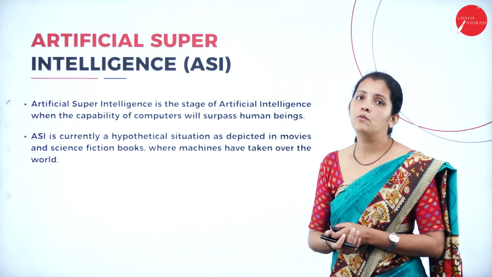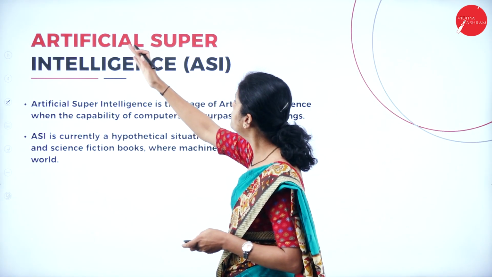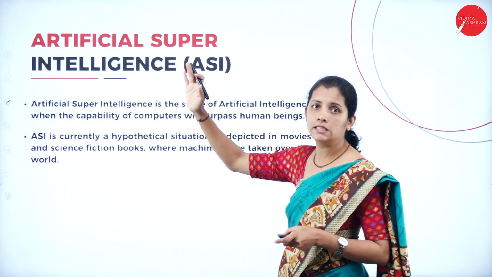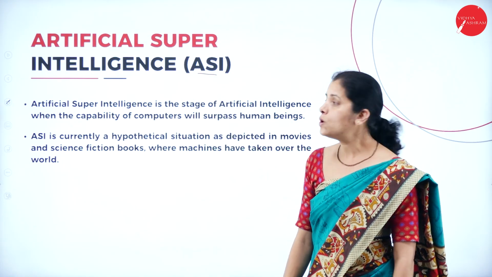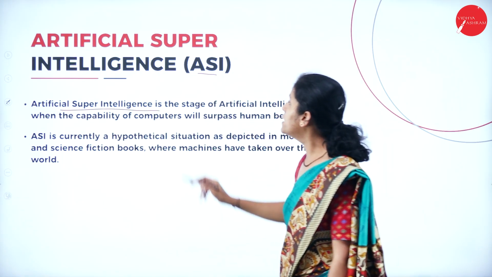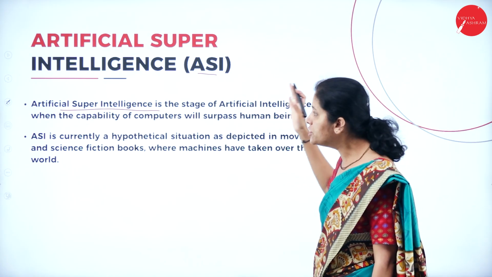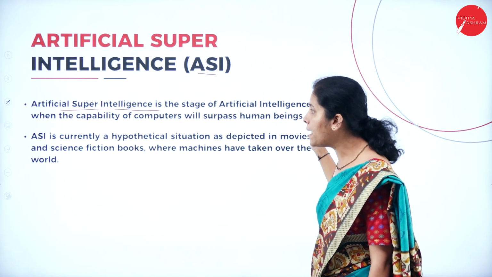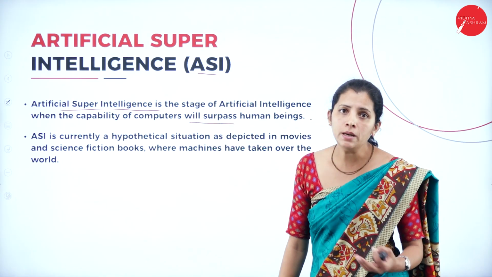Moving further, I'm going to have the third stage, that is artificial super intelligence. That is nothing but ASI. So, artificial super intelligence is the stage of artificial intelligence where the capability of computers will surpass human beings.